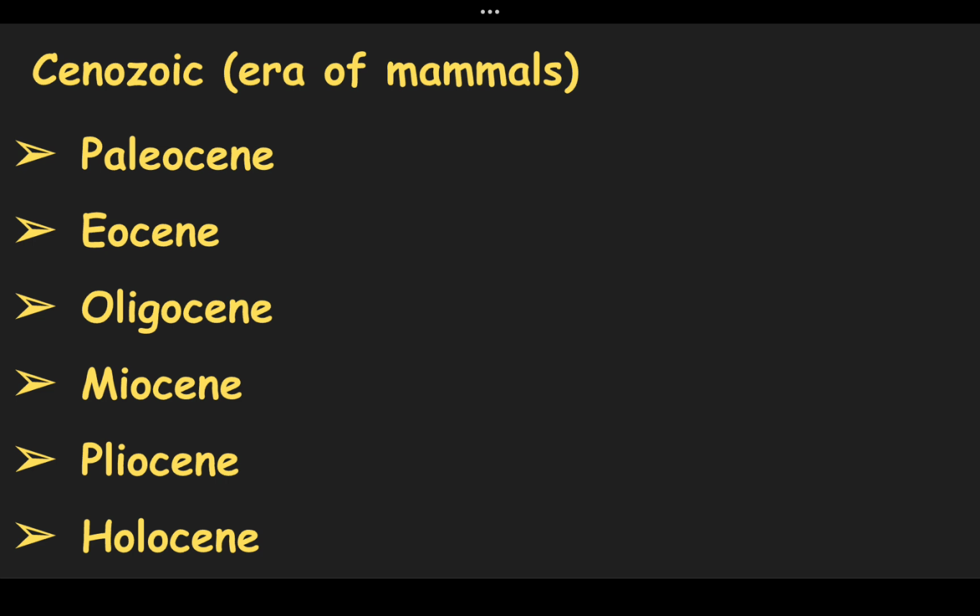Next period is Oligocene. There was expansion of grasslands which led to many new species evolving, including the first elephants, cats, dogs, and many other species still prevalent today. Many other species of plants evolved in this period too. Mammals still continued to grow larger and larger in size.